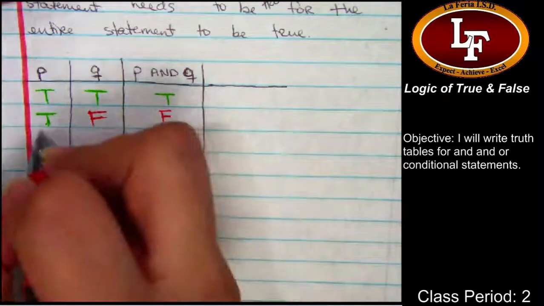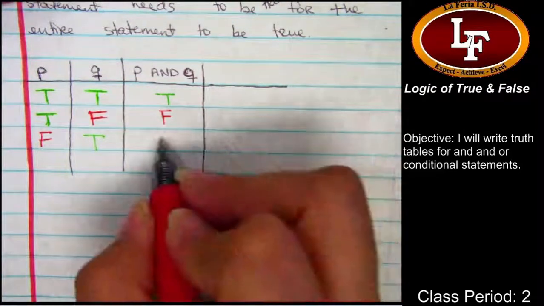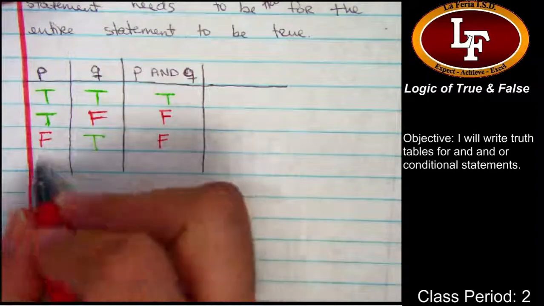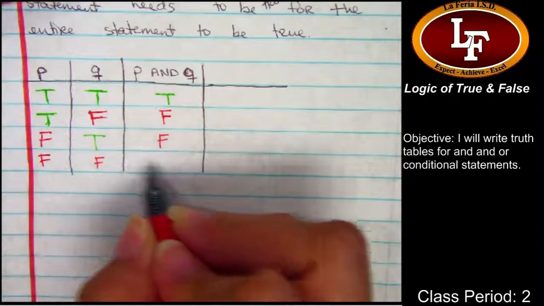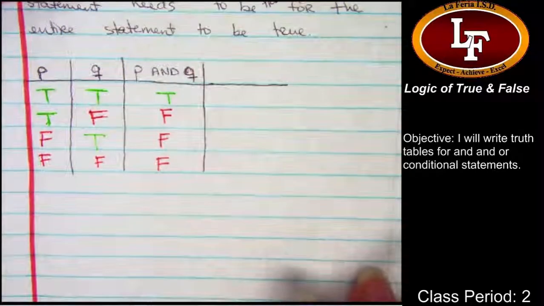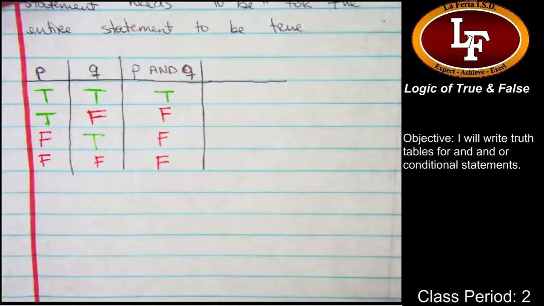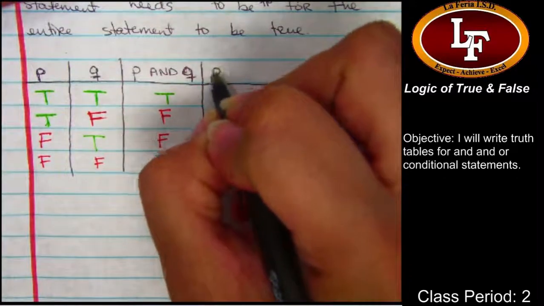All right, what if P were false and Q were true? False. Lovely. And if both of them are false? Good. It's false, because the only time the entire statement is true is when both are true. Beautiful work.